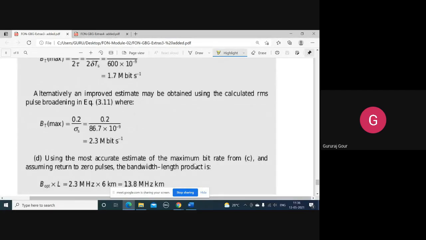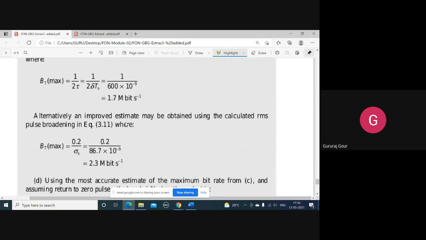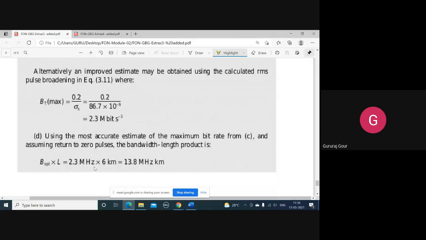Last one will ask you for the most accurate estimate of bit rate, assuming return to zero pulses. RZ scheme is given. In that case, simply you multiply B optimal by L. That is 2.3. B optimal means you have to consider the largest one. Listen here, 1.7 here you got, 2.3 you got. Which one is the maximum? That will be the optimal value you have to take. And B optimal times L will give the most accurate estimate of the maximum bit rate. That is 13.8 megahertz kilometer.